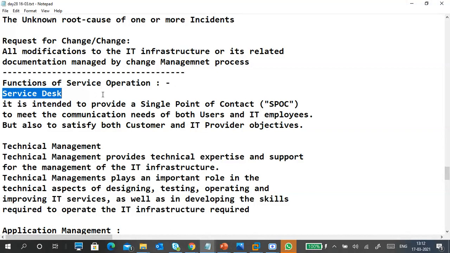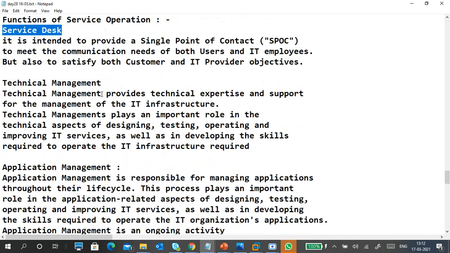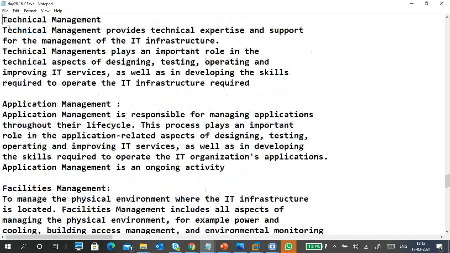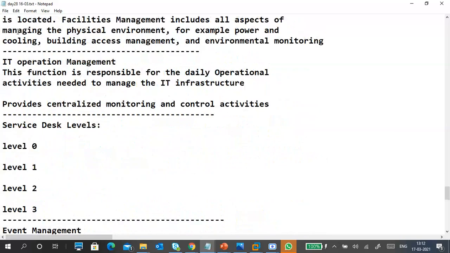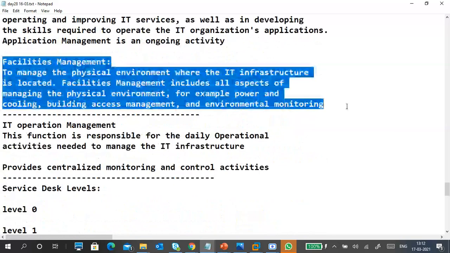Service desk is a single point of contact for users and IT employees or IT service providers. Technical management usually takes care of your technical issues, how to solve the problem, and designing, testing, and operating IT services also. Because the facility management guy is there, one separate guy.